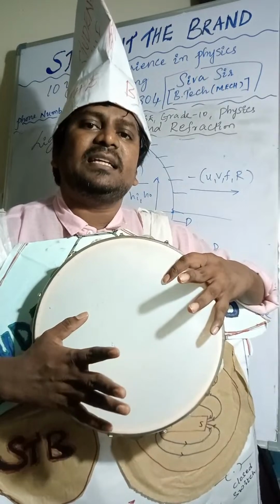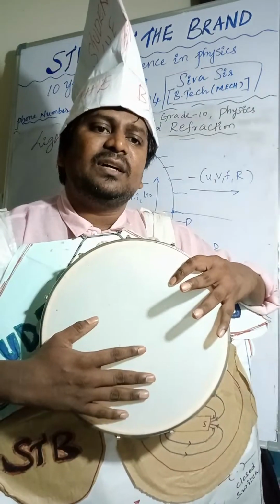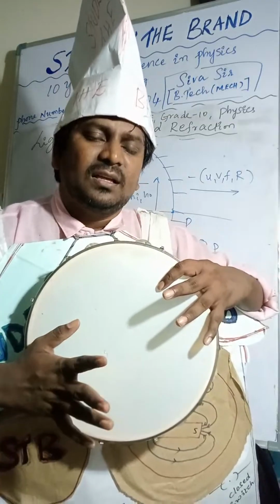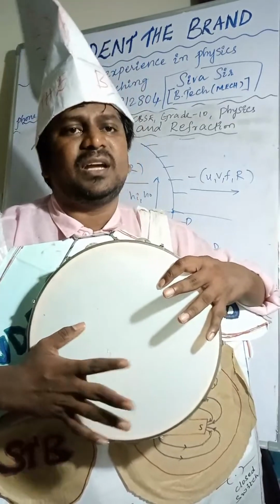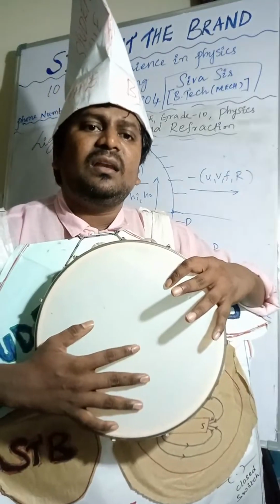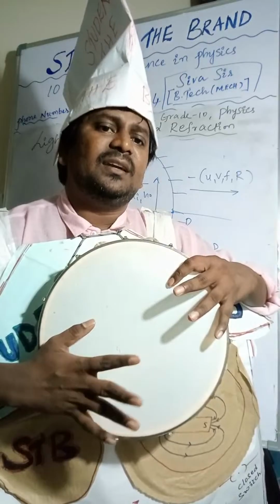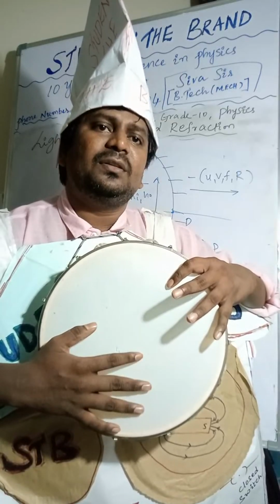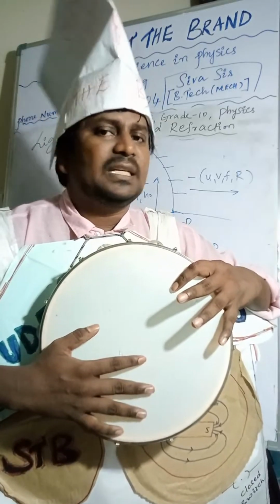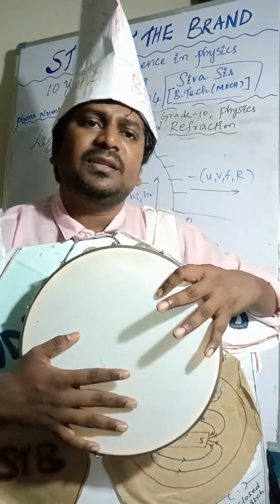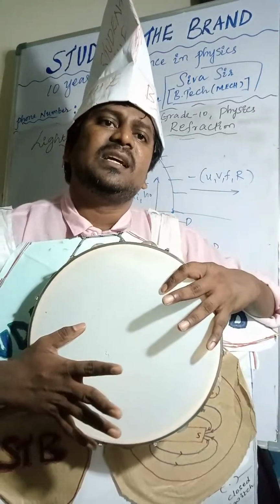New Cartesian sign convention. All distances are measured from the pole. Distances are positive along the incident rays.